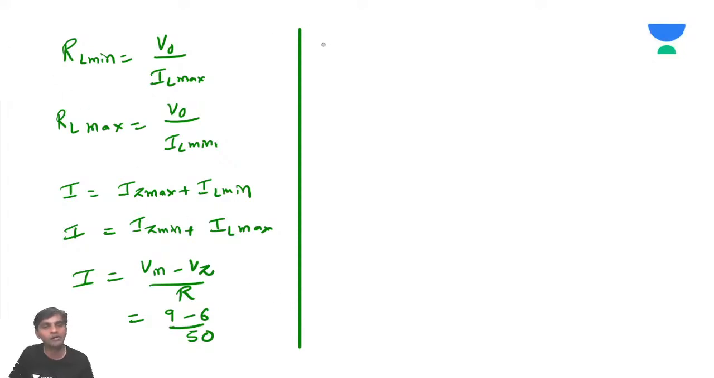Are you sleeping? I told you, you are not supposed to sleep till the examination ends. So 9 minus 3, so 3 by 50. How much will I get, sir? Calculate it quickly and let me know. You get 60 milliamps. 60 milliamps is the total current you'll get.